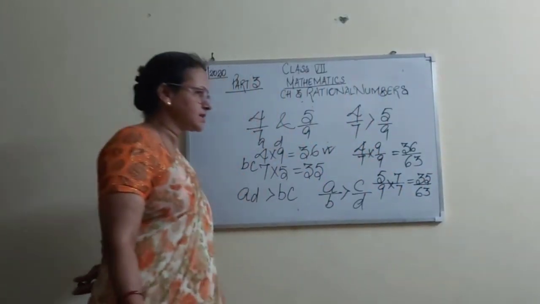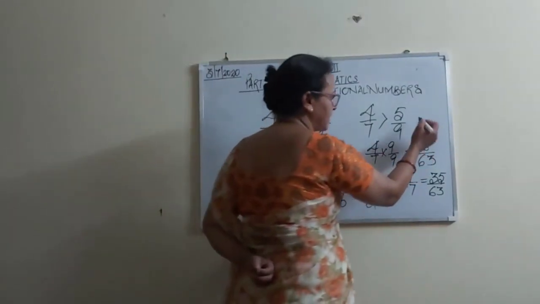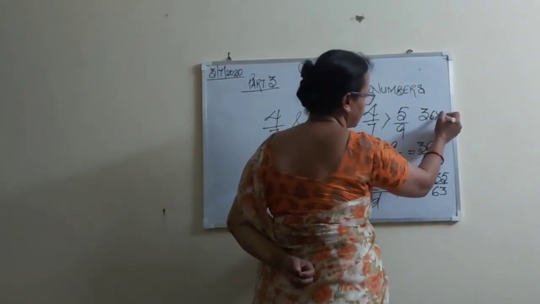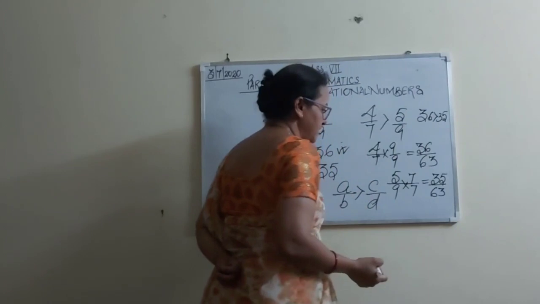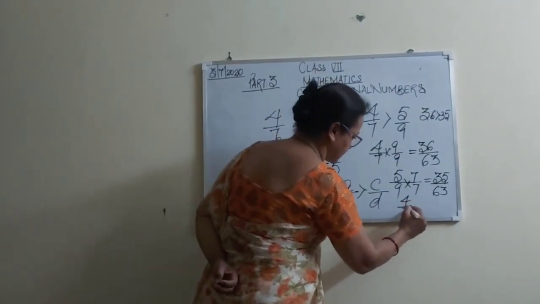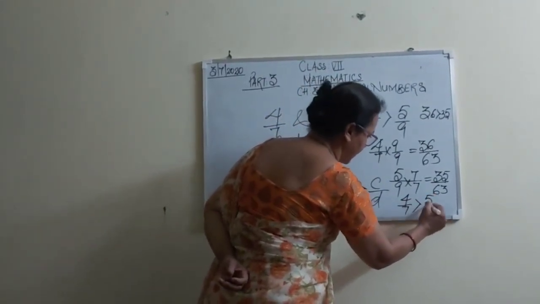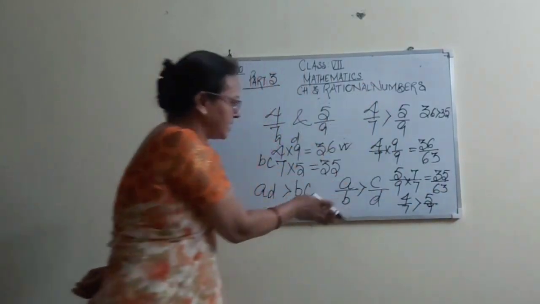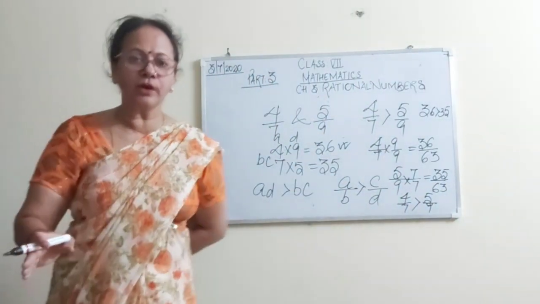Both the denominators are common. So which number is greater? 36 is greater than 35. So which one is greater? 4 by 7 is greater than 5 by 9. In this I have done the two methods. I hope it's clear to you.